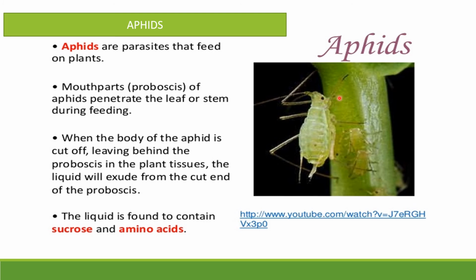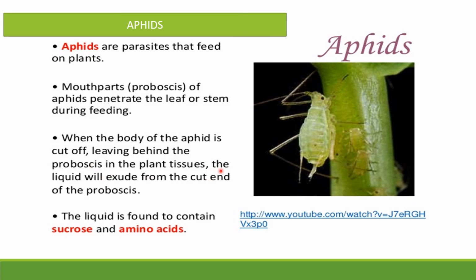So where is the food material? This food material is actually inside the stem, that we can see here. The mouth parts, the proboscis, penetrate into the stem and suck the food material. Sometimes when the body of the aphid is cut off, the proboscis is left behind in the plant tissues.